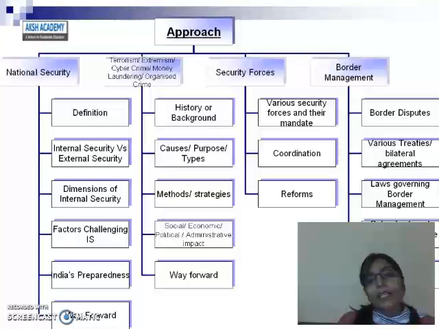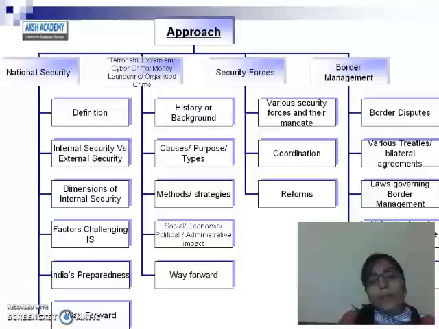So in these broad areas, how do you extend your knowledge? In the national security portion, you will have to learn the various definitions given by international agencies and government agencies. Go through it. Find the definition of security. Find the definition of security for India. After that, find what internal security and external security are, what the linkages between these two terms are, and what the difference between them is.